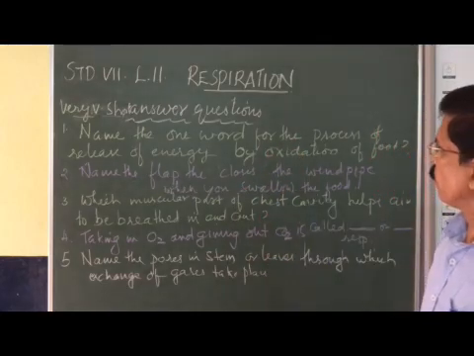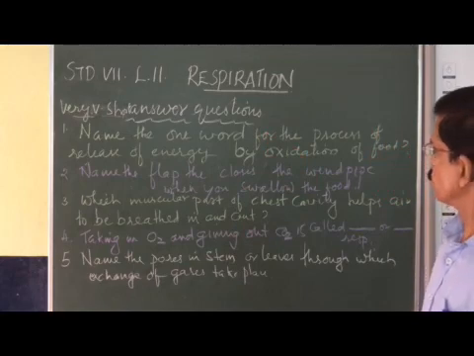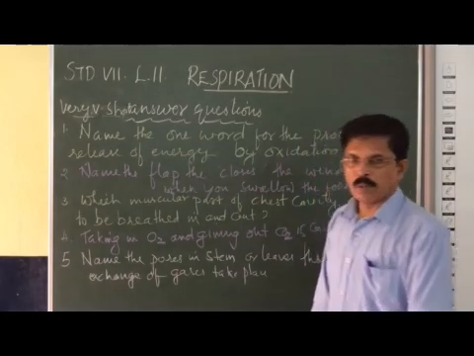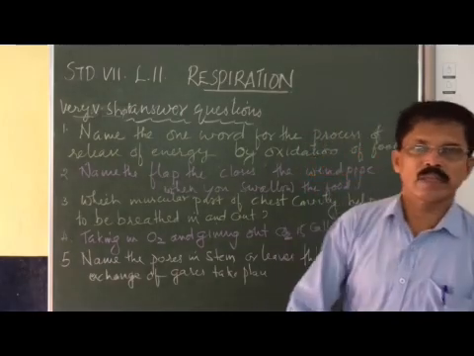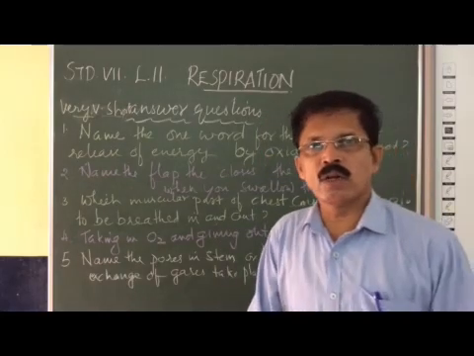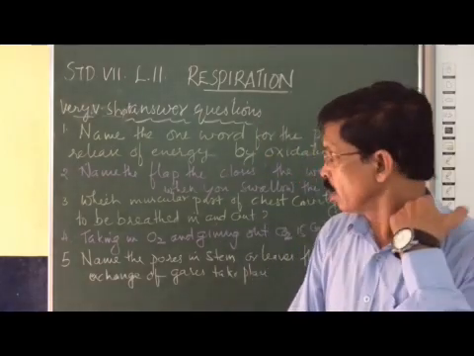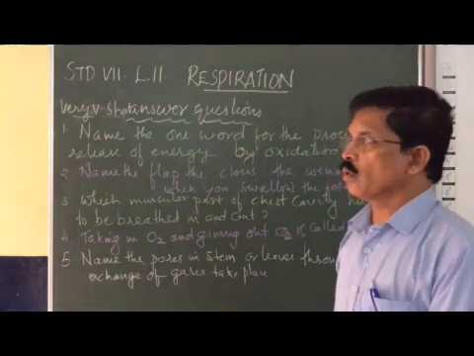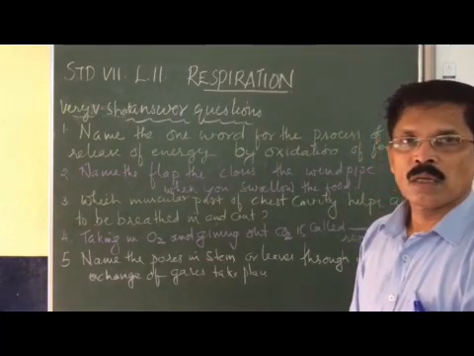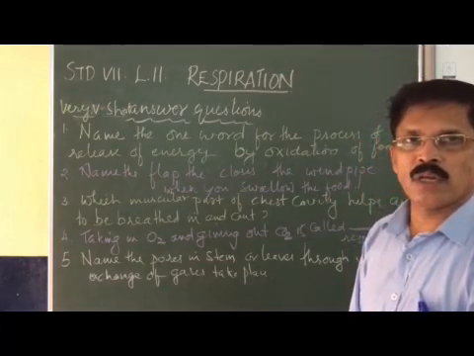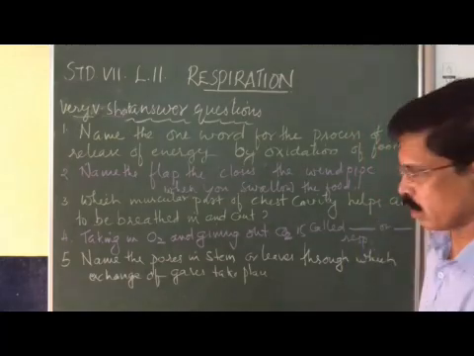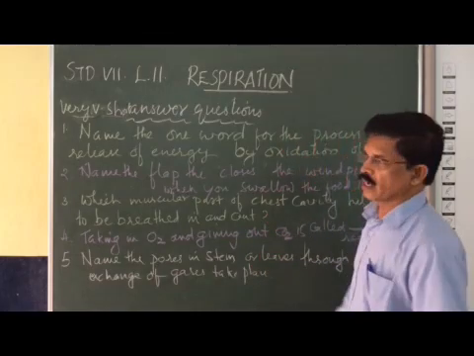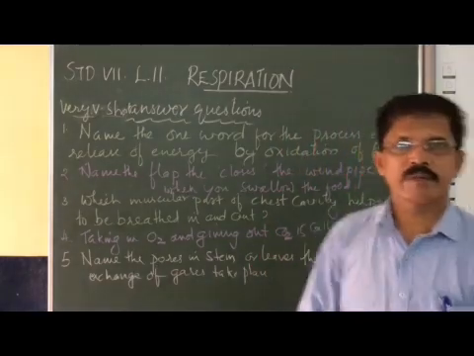Name the word for the process of release of energy by oxidation of food. Everybody knows the oxidation of food is the breakdown of food by using oxygen that happens in the cells. So it is called cellular respiration. So we can say, what is the name of the process that releases energy by oxidation of food? Oxidation of food that takes place in the cells, hence it is called cellular respiration or internal respiration. So the answer we can write cellular respiration or internal respiration. Clear? The first answer is very clear, right?